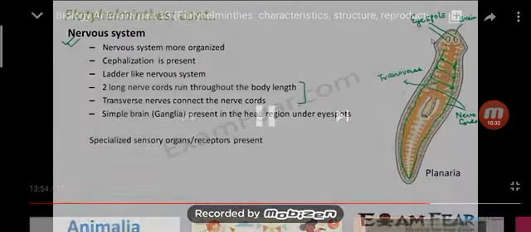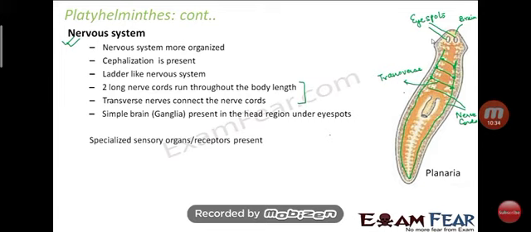Okay. After that, specialized sensory organs or receptors are present. Sensory organs, I think it's not a topic to explain here, we have to read about sensory organs in eighth or ninth class. So specialized sensory organs or receptors are present in the body. Overall we can say that the nervous system is highly organized.